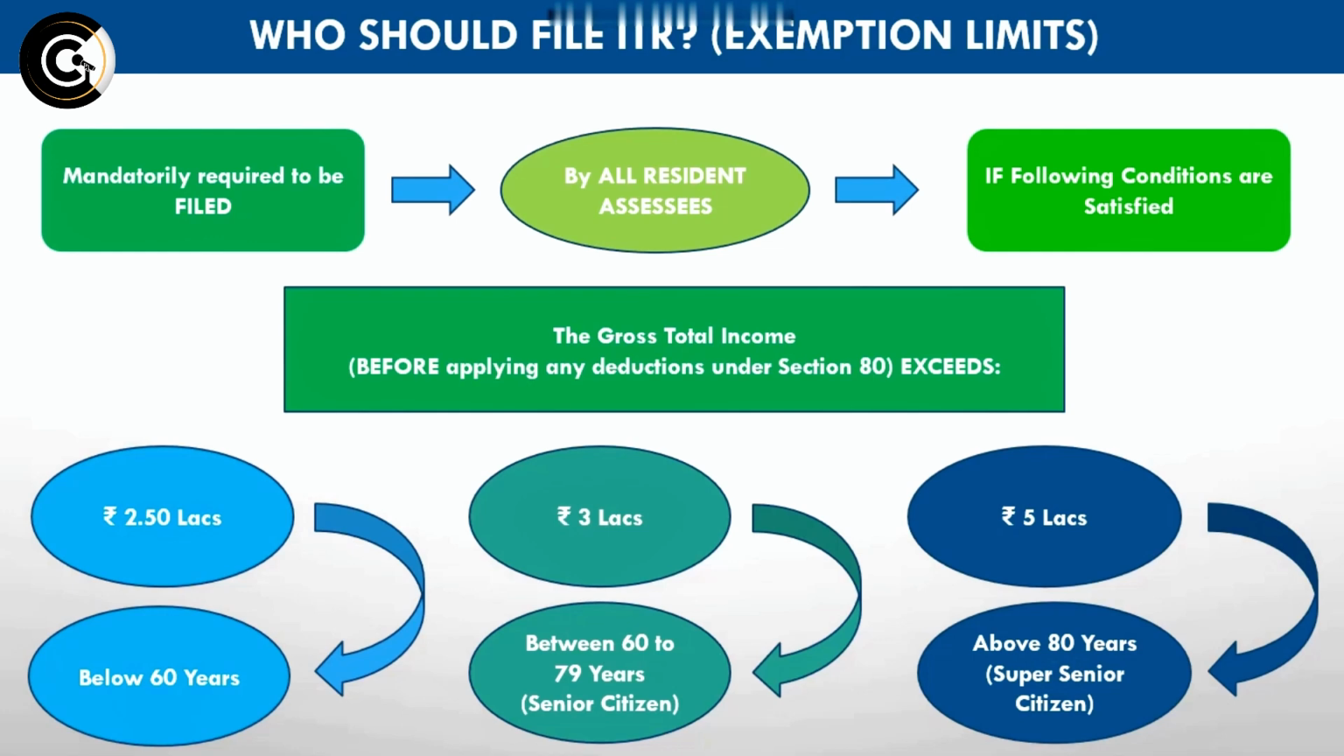The 5 lakh figure you can call the rebate under Section 87A. If anybody's net taxable income after applying all the deductions under Section 80 is less than or equal to rupees 5 lakhs, then they do not have to pay any tax. They get a full rebate of the total tax which becomes payable. But all those individuals still need to file the income tax return.